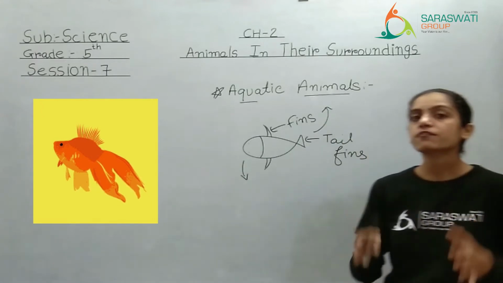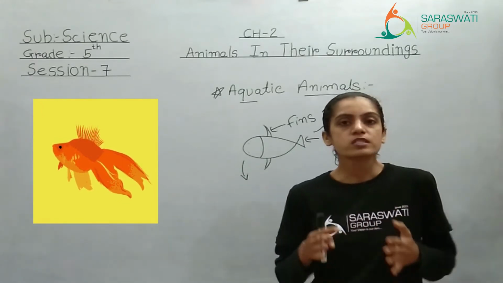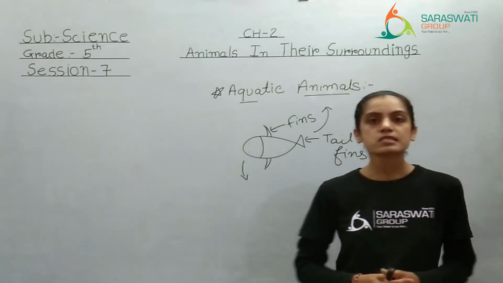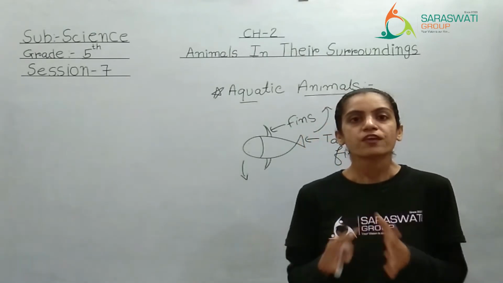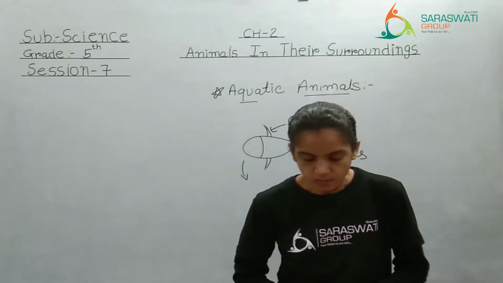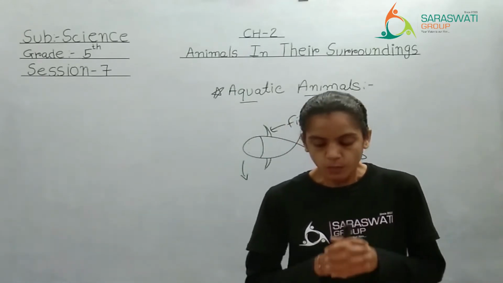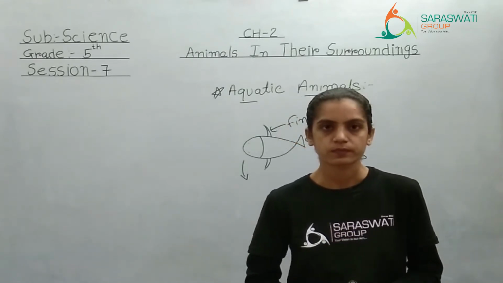It is helping the fish to change the direction. This was just the example of a fish, but there are many more animals living in the water. What about that? See, a few examples are given. First one is ducks. Ducks have webbed feet for swimming in water, right?